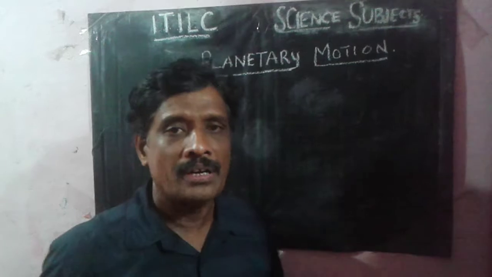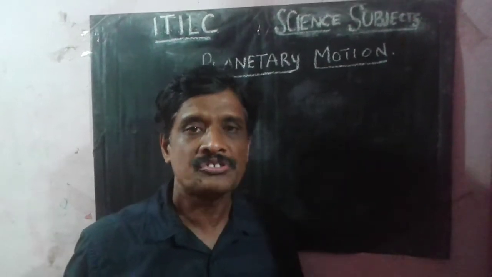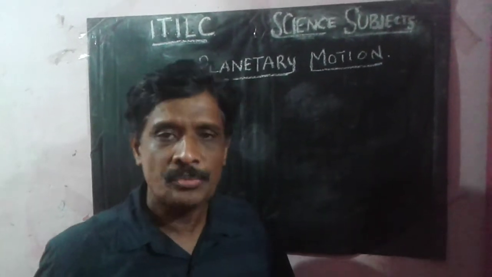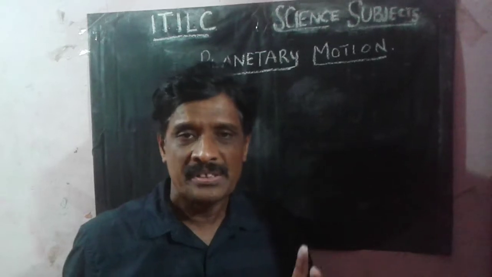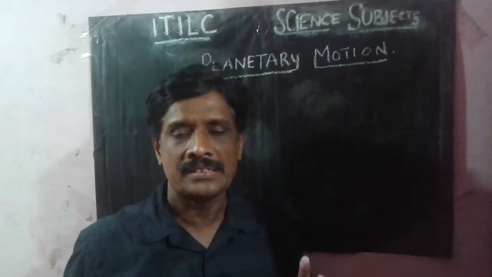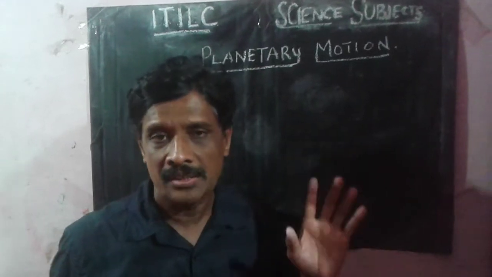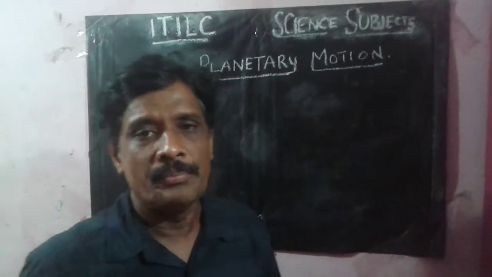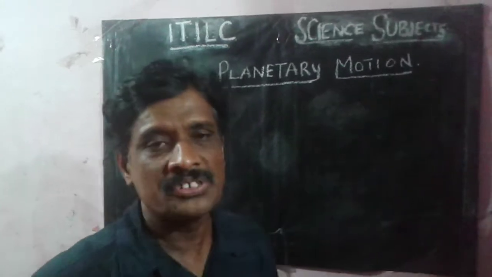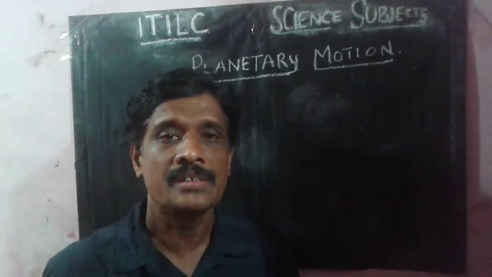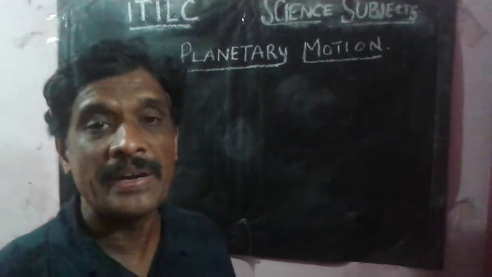Previously we have studied that the earth, the moon, and all the stars were formed a billion years ago because of a heavy explosion. We know this as the Big Bang theory.